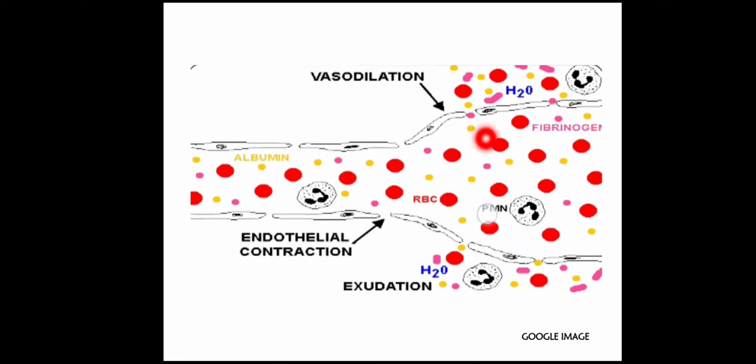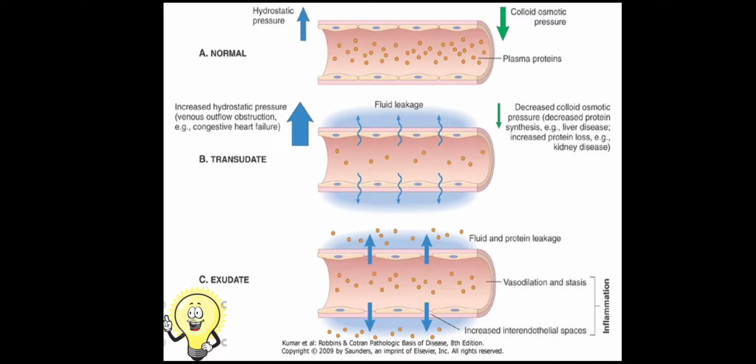Now these cells and proteins will leak out of the blood vessel into the interstitial space, and this is known as exudate. Now an important difference is asked in the viva and also in the exams: what is the difference between exudate and transudate?